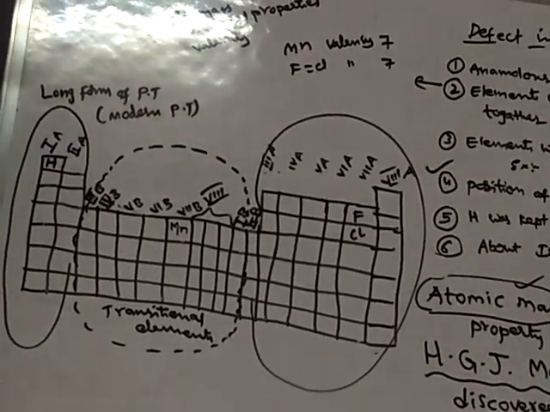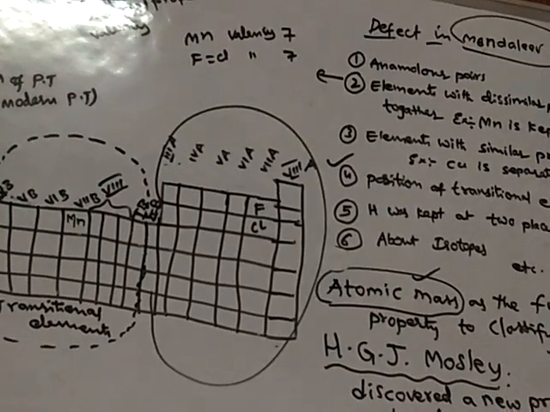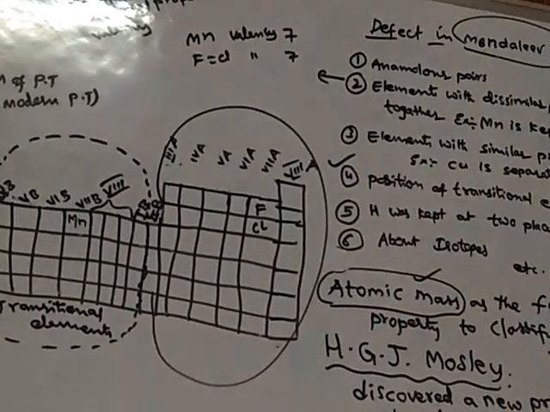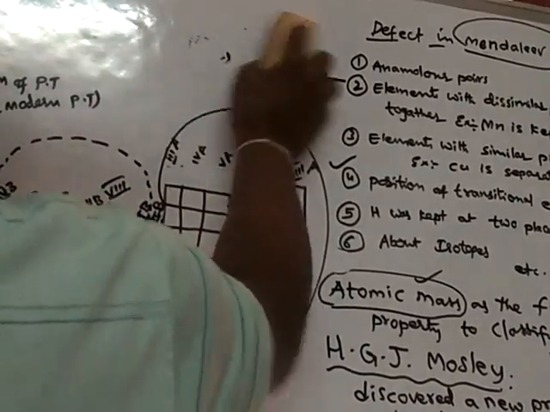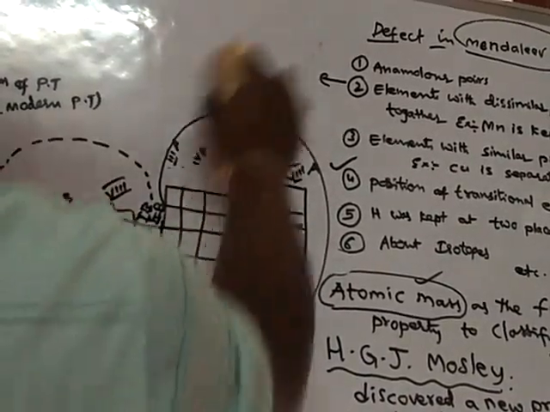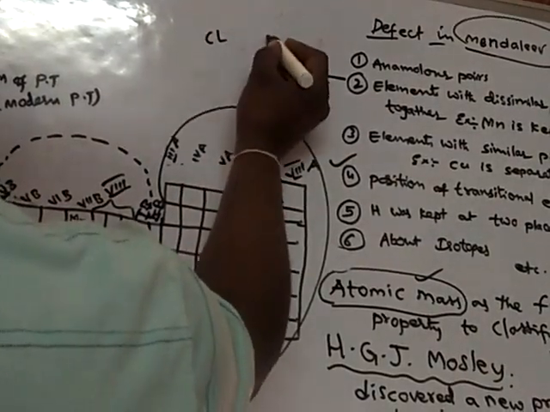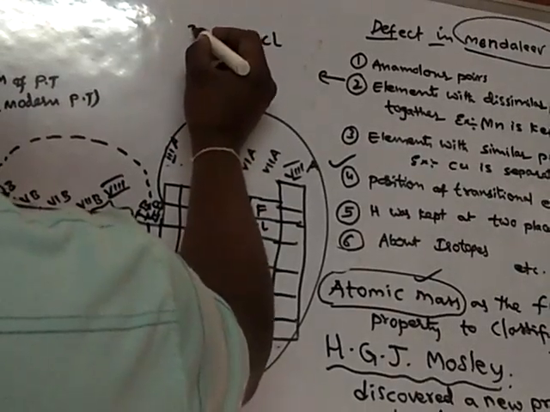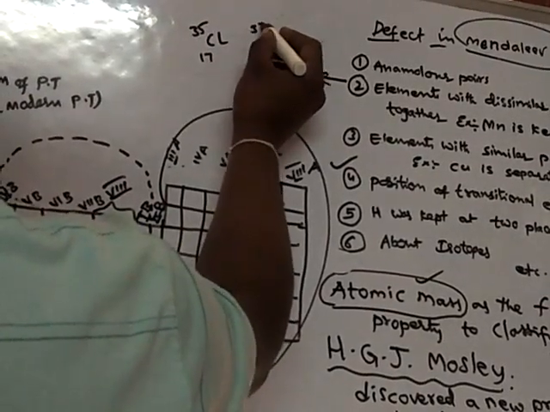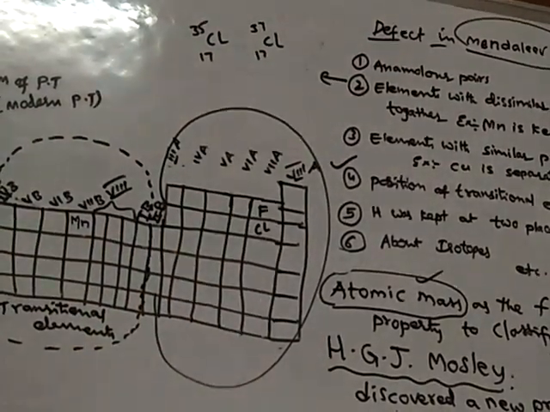Next, about isotopes. Isotopes are also another defect. Let us take the example of chlorine. Chlorine has two isotopes, 35 and 37: chlorine 35 and chlorine 37. What are isotopes?